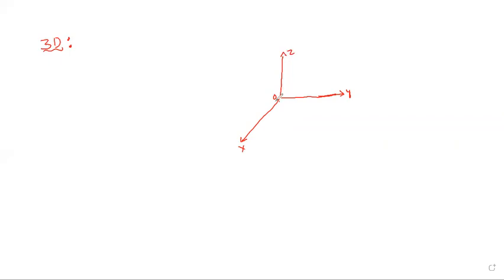Next one. This OX is called, what is the name of OX? X-axis. OX is called X-axis and OY is called Y-axis. OZ is called Z-axis. What about the Z dash, the X dash, the Y dash? The 3D figure is not visible to the eyes.